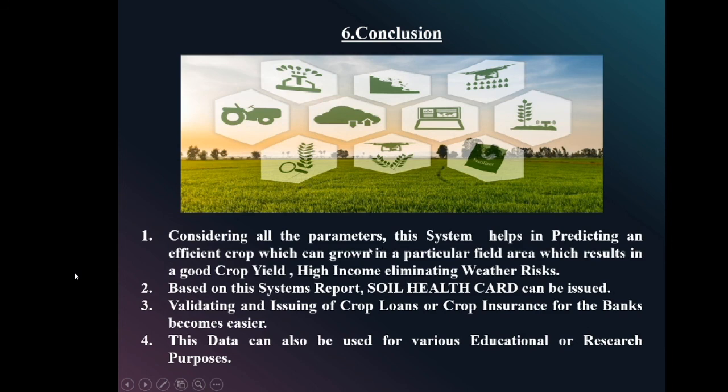Considering all these parameters, the system helps in predicting an efficient crop which can be grown efficiently in a particular field area, which results in a good crop yield and high income, eliminating all sort of market and weather risk. Based on this system, the soil health card, which is now being issued manually by testing some very minor things, we can even issue from the system, the crop health card. The validating and issuing of crop loans and crop insurance for the banks become easier.